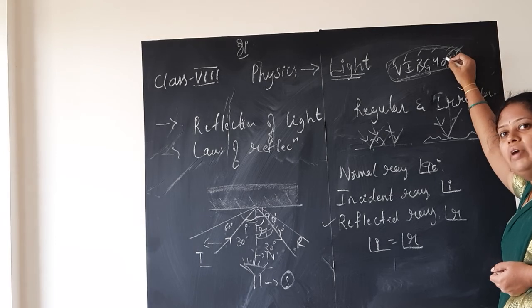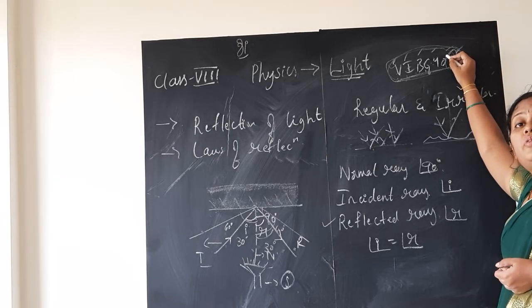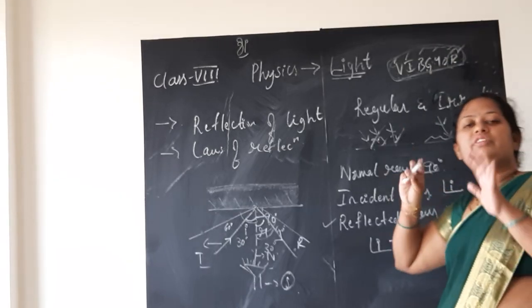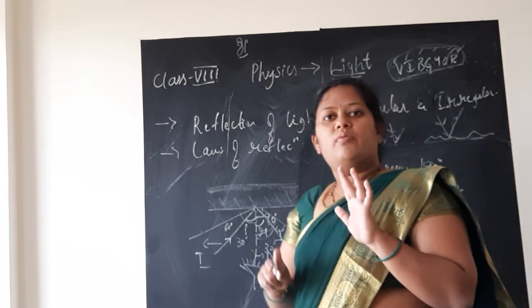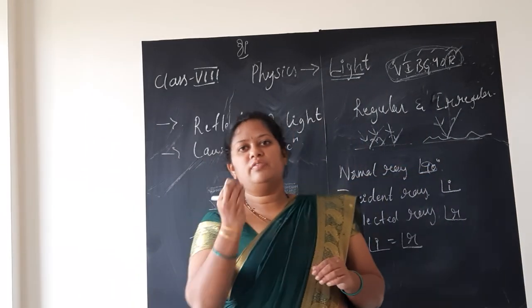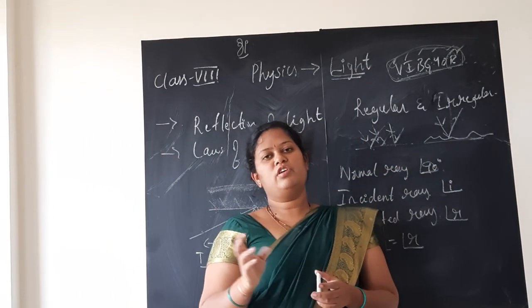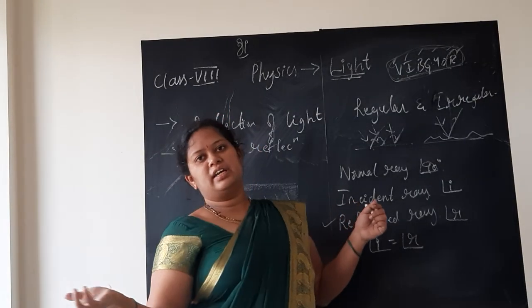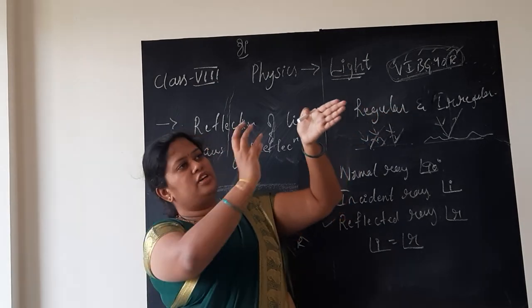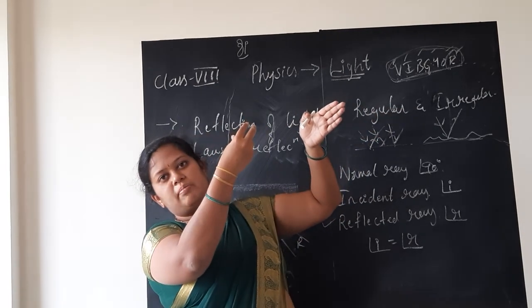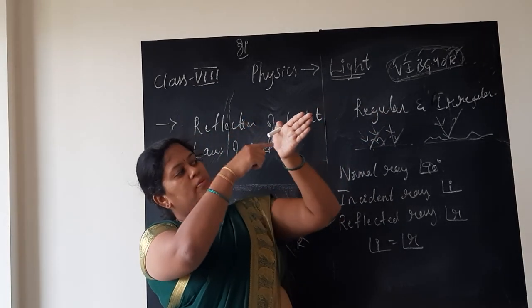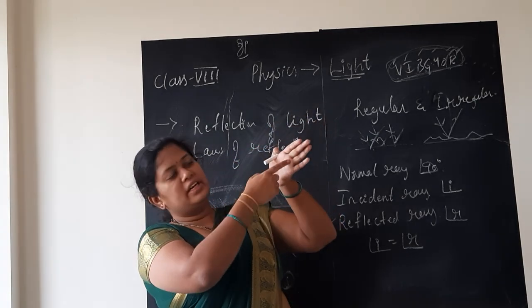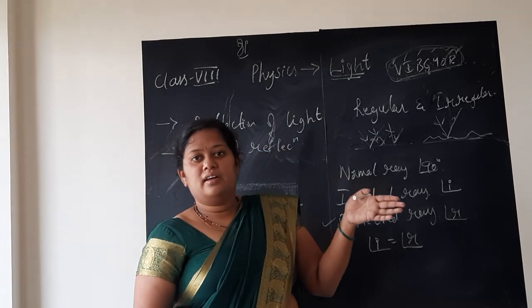So we know that white light is a composite color, which means it consists of 7 colors in it. So you might have done the experiment, no? We have seen the prism in the school. If not, when you come back to school, I will show you. When you hold the prism in the sunlight and hold one white sheet of paper, and you hold the prism at some angle, what you can see is that the white light, when it passes through the prism, gets split into 7 colors.